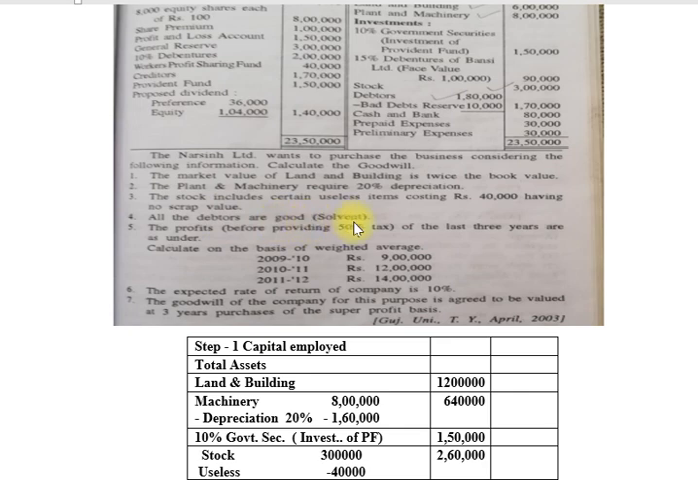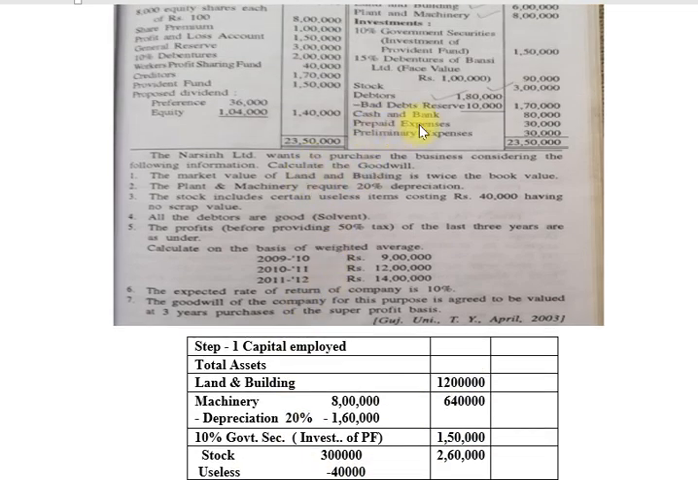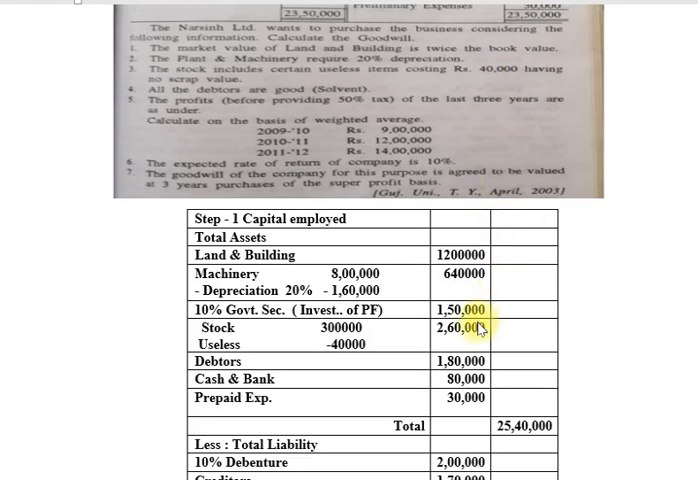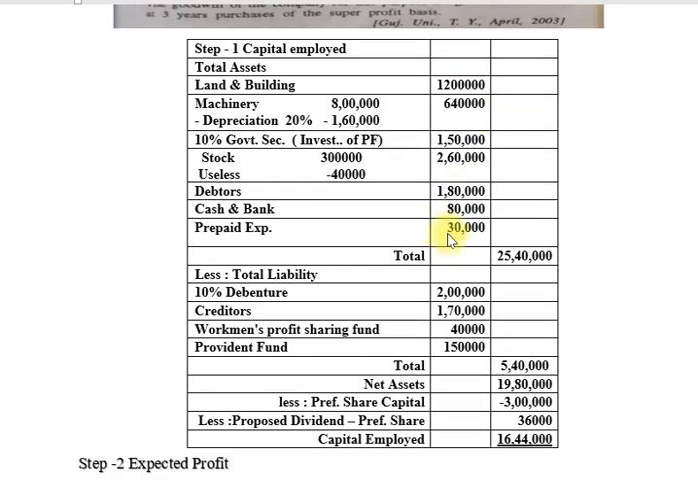All the debtors are good, which means we receive the bad debts reserve from our debtors. So now the bad debts reserve is nil, and debtors are 1 lakh 80,000. Then after that, cash and bank 80,000, prepaid expense 30,000.